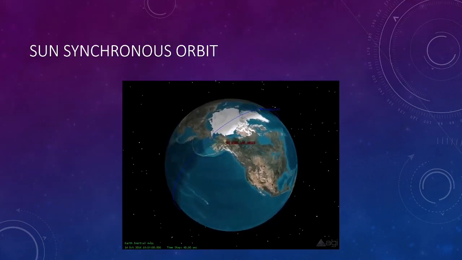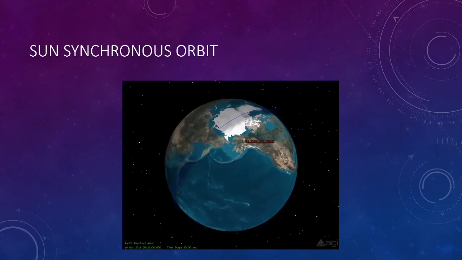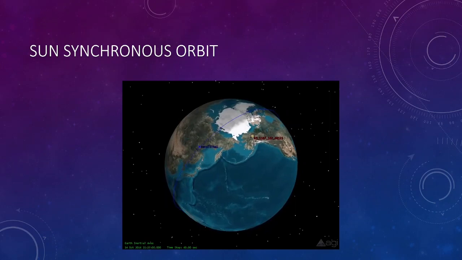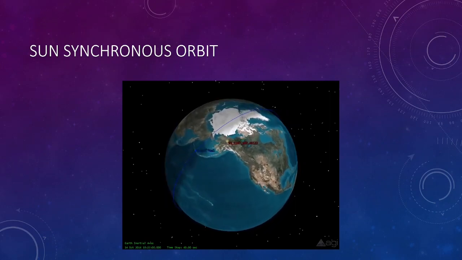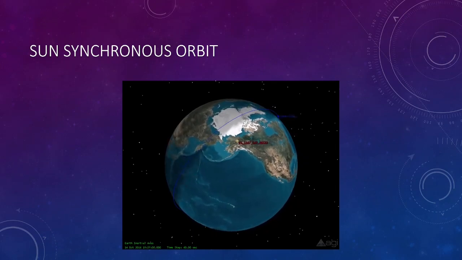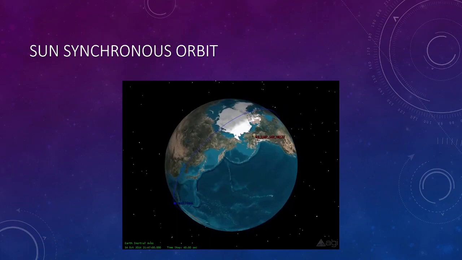The SSO is a near-polar orbit which ensures that the satellite moves over a specific area at the same local time, every time. This allows for a relatively constant sunlight angle on the ground each time it is being observed, and for our spacecraft to continuously get sunlight for energy without being blocked by the Earth.